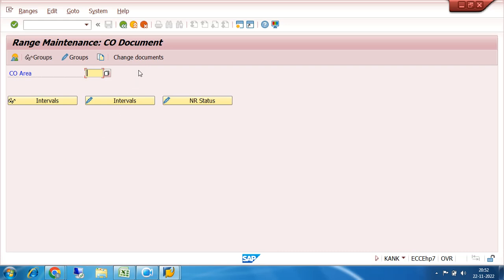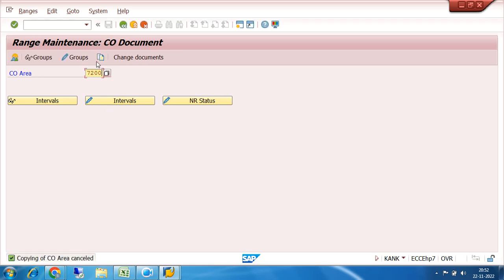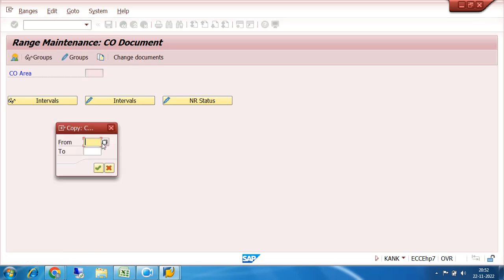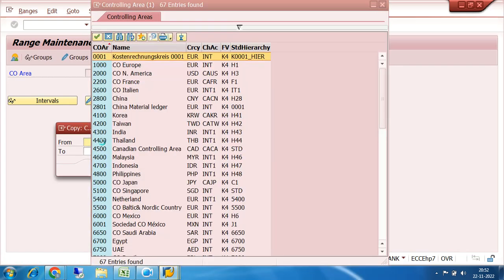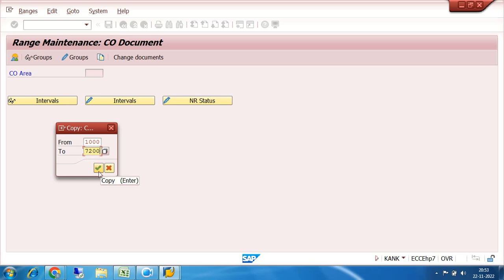But in case of costing, nobody creates fresh number range, but the number range is copied. So just a minute. I will copy the number range from SAP standard number company code. See, this is 1000, that is CO Europe. So already controlling is already there.